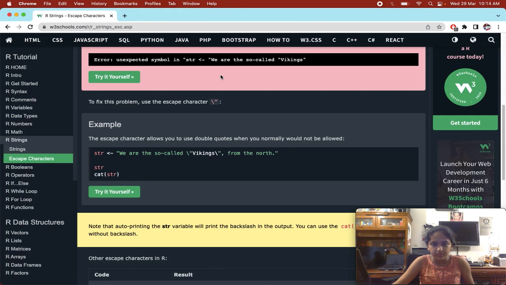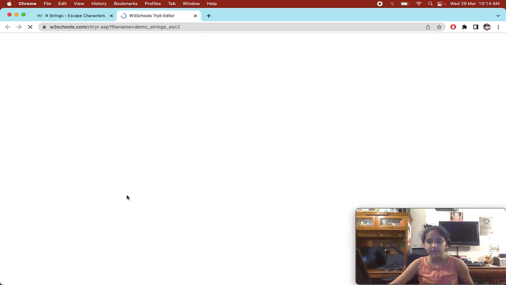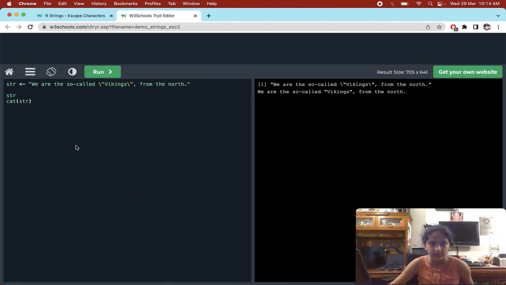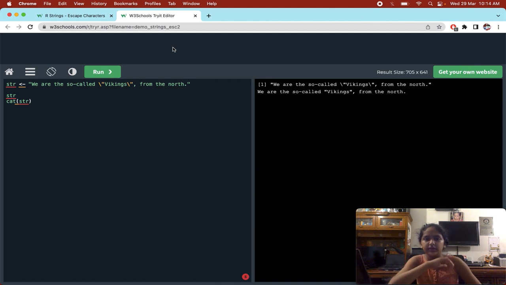To fix this problem, use the escape character, right? If you want to get the quotes in your string, you can use the escape character, because of which now we can use quotes inside here, right? So we are so-called Vikings. To get these quotes, you will have to give an escape character, then the quotes, right? So it will just get it the way it should get, right?